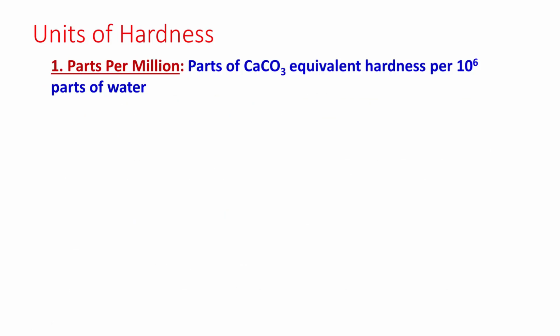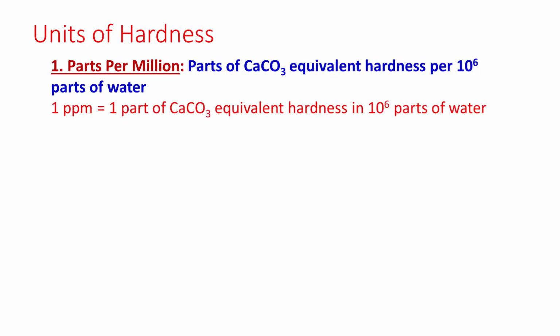Units of hardness. One unit is parts per million, that is parts of calcium carbonate equivalent hardness per 10 raised to power 6 parts of water. 1 ppm is 1 part of calcium carbonate equivalent hardness in 10 raised to power 6 parts of water.